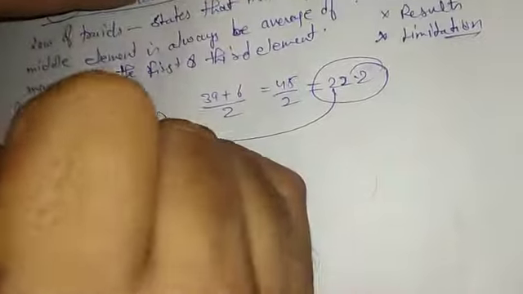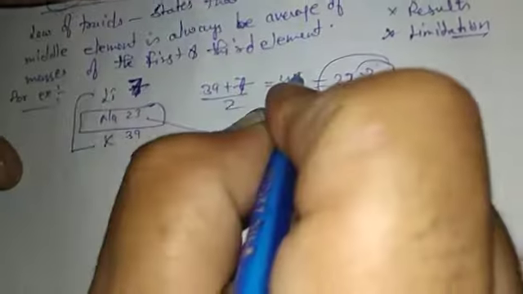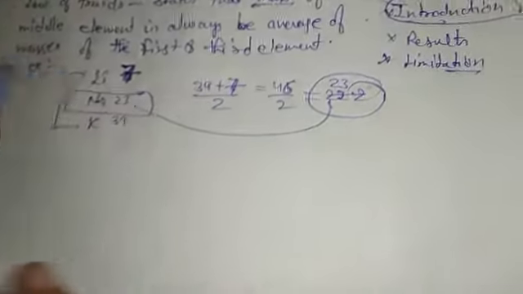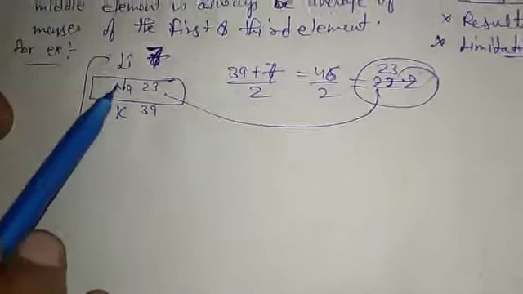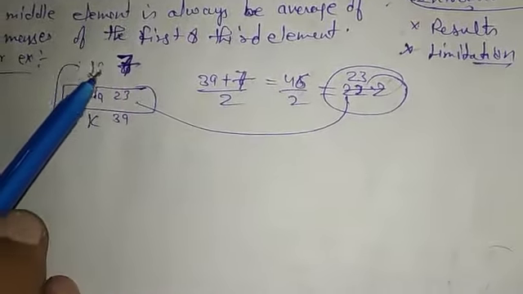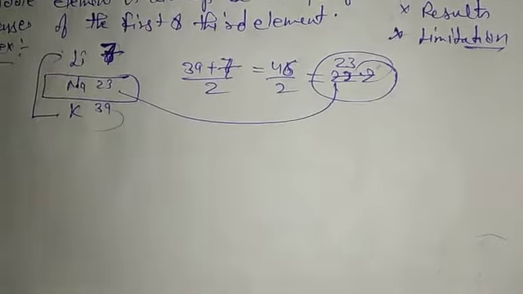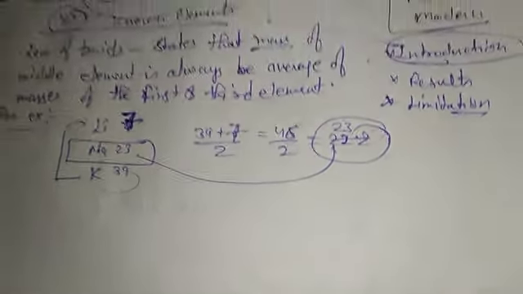Lithium is actually 7 here. So the average will come out to exactly 23, which is the mass of the middle element. So he formed the law of triads on the basis of masses. Triads mean 3. He arranged the 3 elements in that order so that the mass of the middle element will always be the average of the other 2 elements in that triad. This is the first thing, the law of triads.